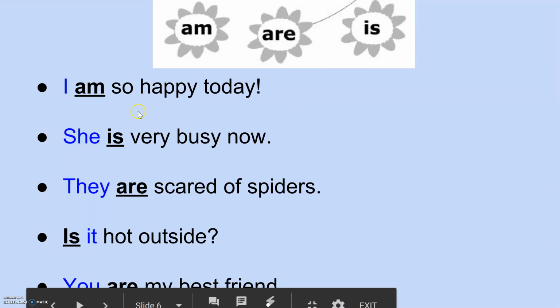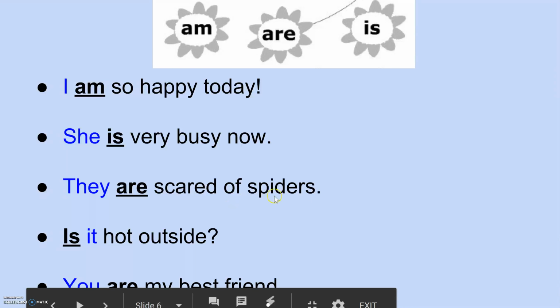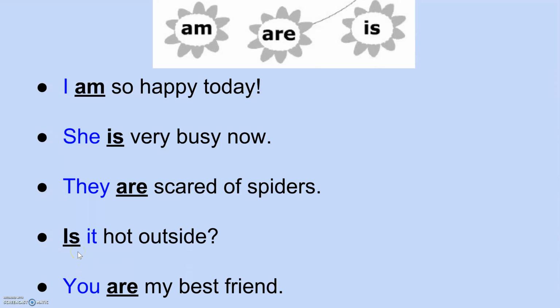So for the first one, the form that we'll use is am. I am so happy today. For the next one, she is very busy now. The third one, they are scared of spiders. And the fourth one that we'll start the question with, is it hot outside? So we will often use is to begin a question.